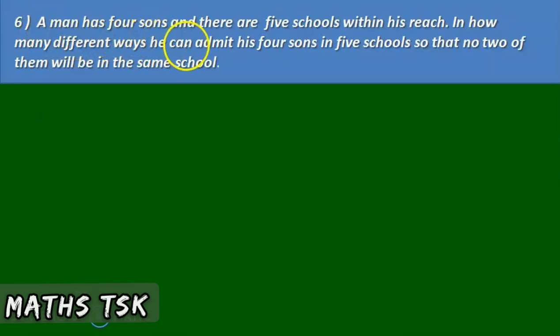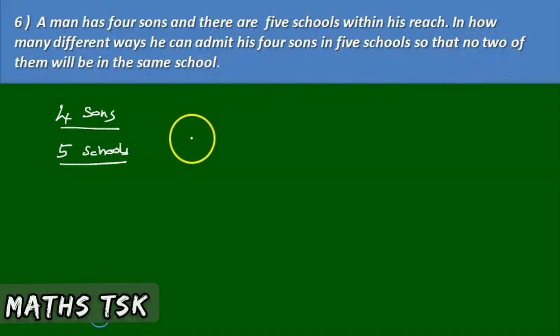A man has 4 sons and 5 schools within his reach. There are 5 schools. In how many different ways can he admit his 4 sons in 5 schools so that no 2 of them will be in the same school? You can't bring the school and make them a child to join. You have to join a kid to the school.